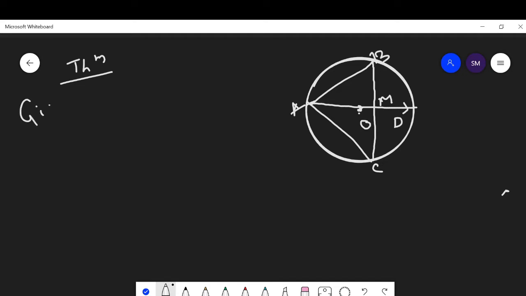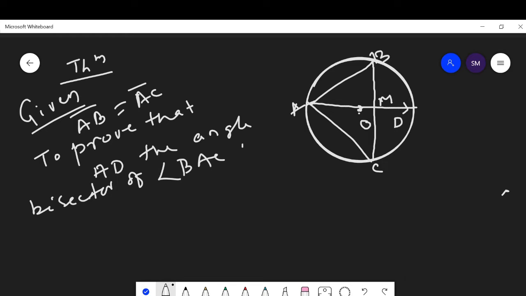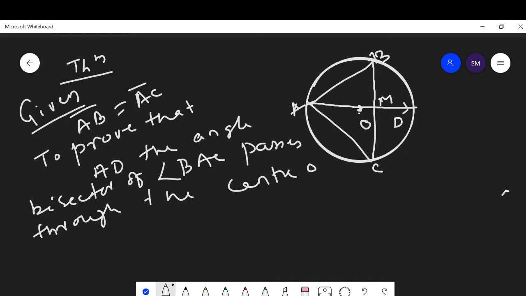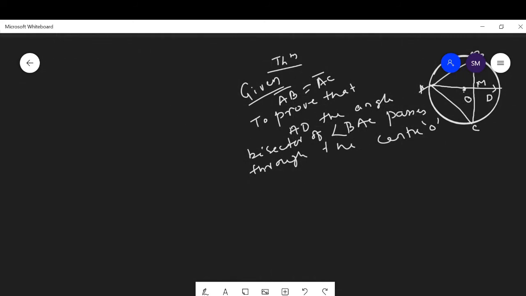Then here the given condition is AB is equal to AC, chords, and we have to prove that the angle bisector AD of angle BAC passes through the center O. Okay, then let us prove it.